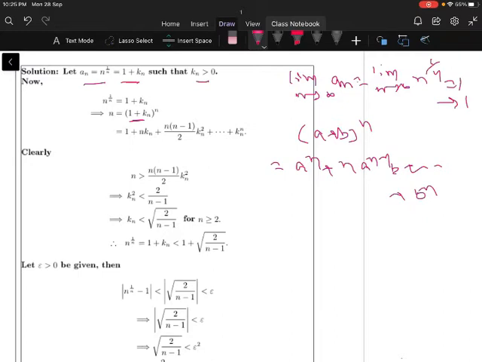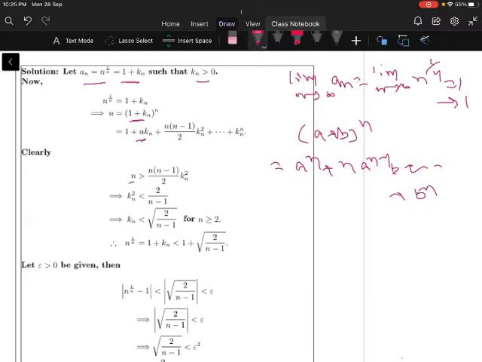So similarly I can write (1 plus k_n)^n is equal to 1 plus n into k_n plus n into (n minus 1) by 2 factorial into k_n square, and so on up to k_n to the power of n.